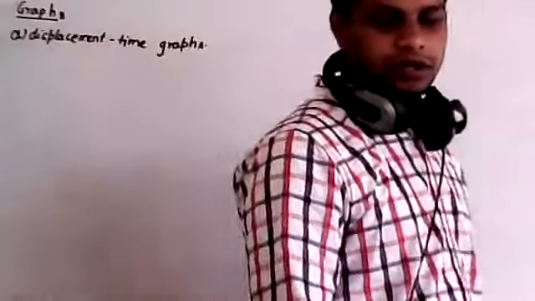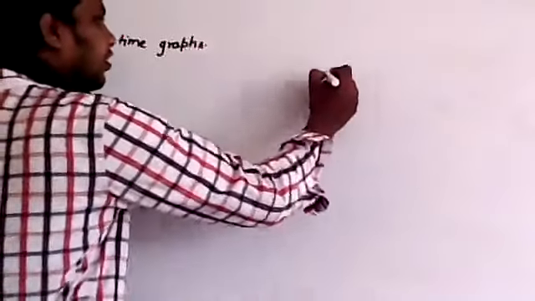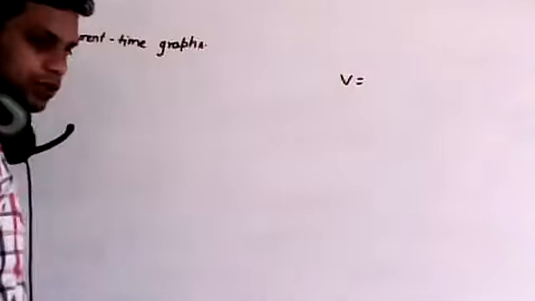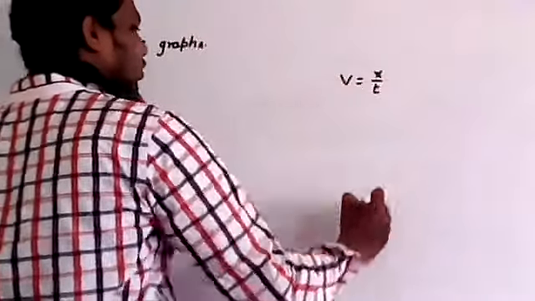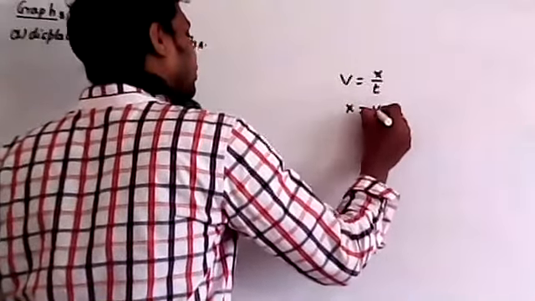Now remember, here the graph is drawn between displacement as well as time. Now, what is the equation for velocity? Velocity v is equal to displacement by time. Now I'll bring time to the left hand side, then displacement is equal to velocity into time.